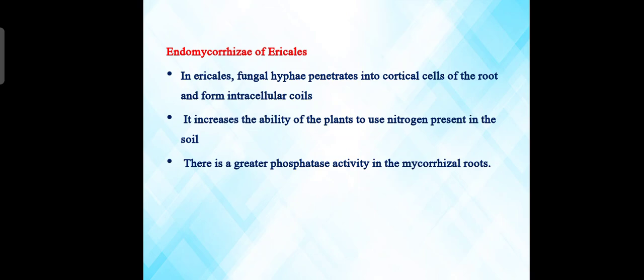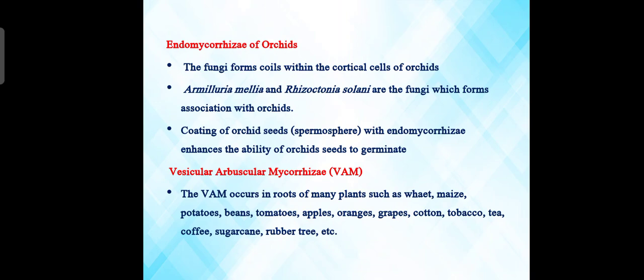Endomycorrhiza of ericales. The fungal hyphae penetrate into cortical cells of the root and form intracellular coils. It increases the ability of the plants to use nitrogen present in the soil. There is greater phosphatase activity in the mycorrhizal root. Next, endomycorrhiza of orchids.